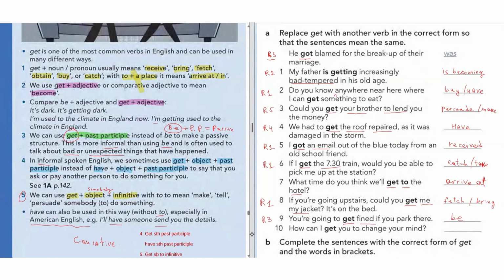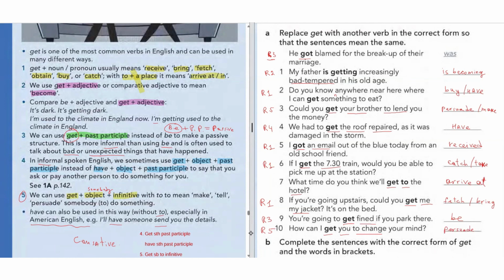How can I get you to change your mind? So get somebody to change. This is rule number 5. So here, persuade or make.